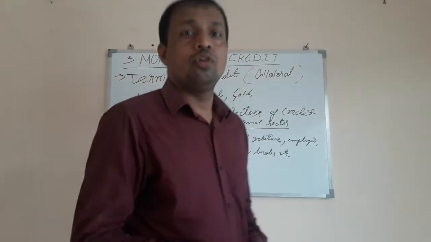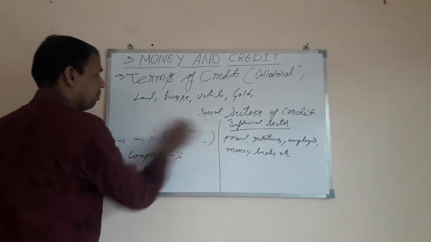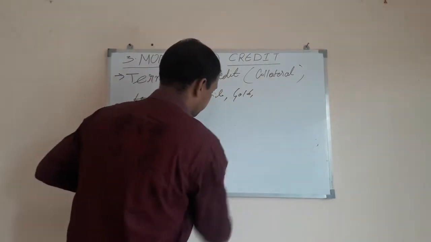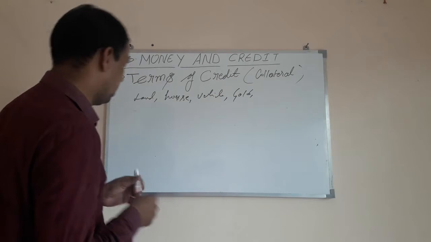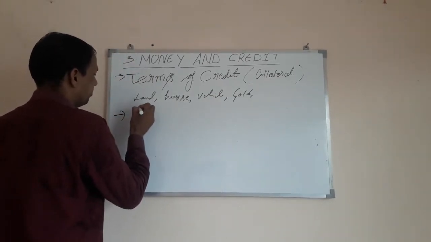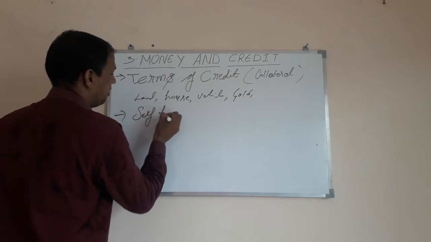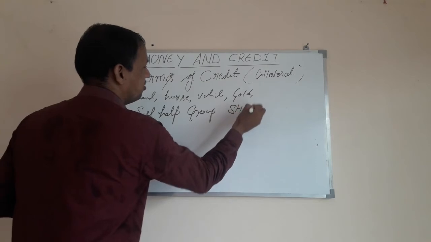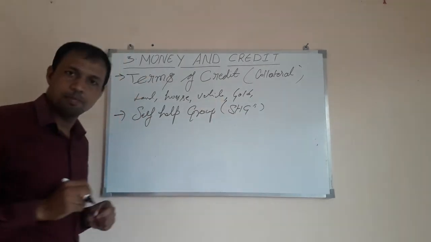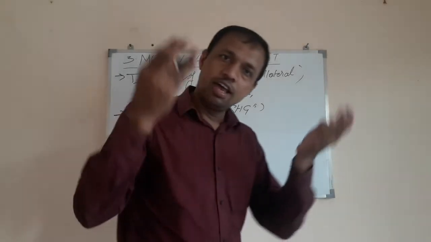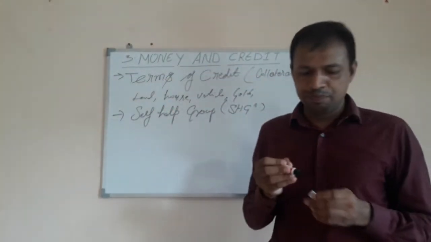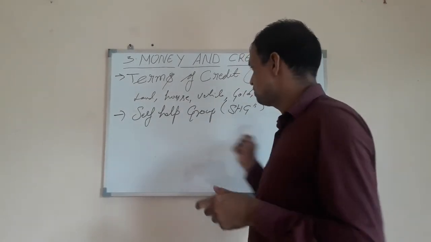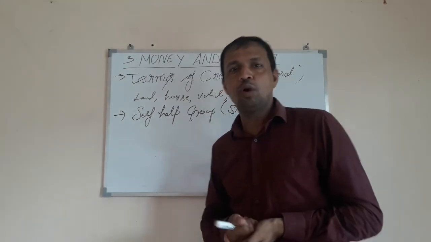Okay, so one such example I will give you from our book is the self-help group mentioned here, that is SHGs, self-help groups. What is a self-help group? Self, helping ourselves. Now in rural areas, in villages, especially among the women, this movement has been started on a large scale. So what happened here?